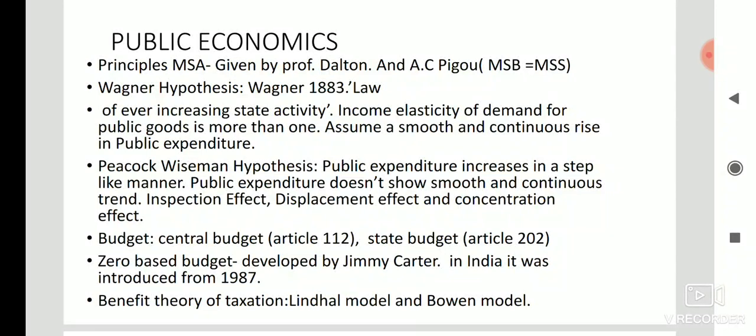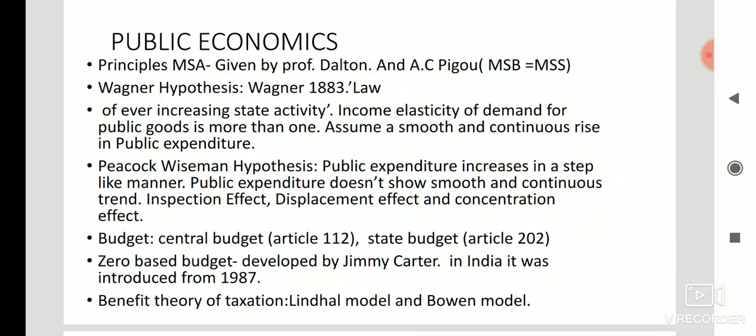Then zero based budgeting. Zero based budgeting is a very innovative technique to guard against wastage in public expenditure, and it was first developed by Jimmy Carter in 1973 when he was governor of Georgia.